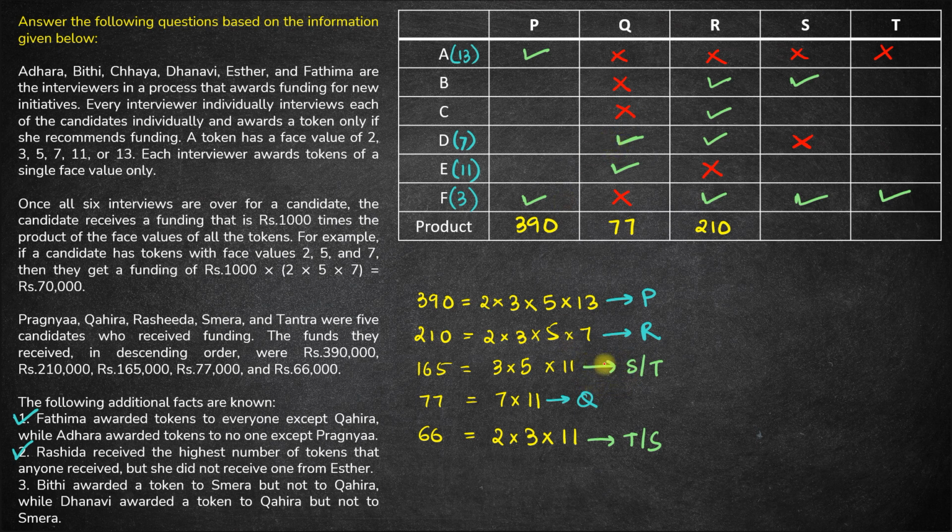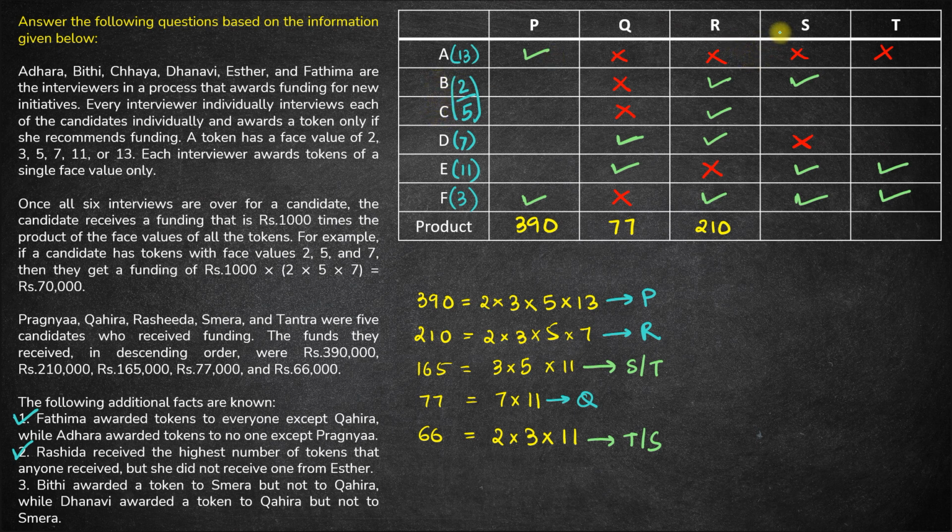And we know T and S both receive a token of 11 for sure. Hence S and T both will get a token from E definitely. Now it's known that B gives a token to S. Okay, fine. So what we have now is that out of B or C, one will be distributing token number 2 and the other will be distributing token number 5. One of these is going to be the order, either 2, 5 or 5, 2.